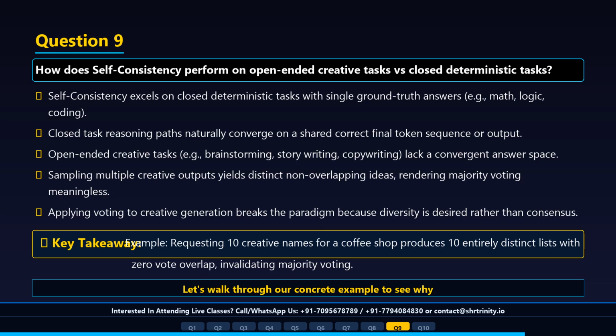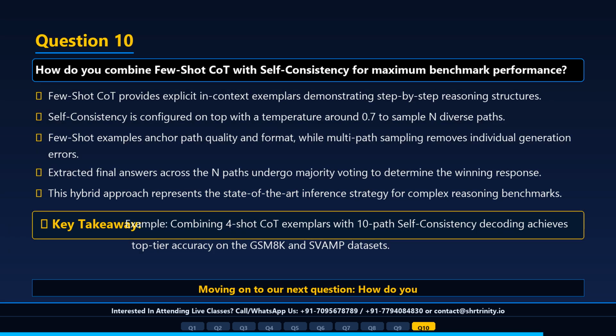For example, asking for 10 creative names for a coffee shop produces 10 unique lists with 0 overlapping votes, breaking the majority voting paradigm. A common mistake is applying majority voting algorithms to subjective or open-ended creative generation tasks. As an interview tip, state the rule: self-consistency requires a convergent answer space to perform majority voting effectively. Question 10. How do you combine few-shot CoT with self-consistency for maximum benchmark performance?